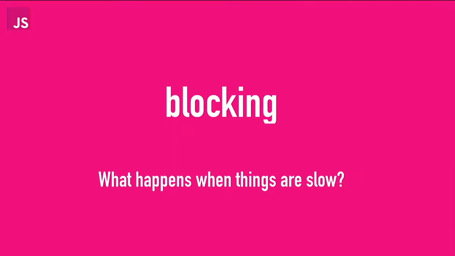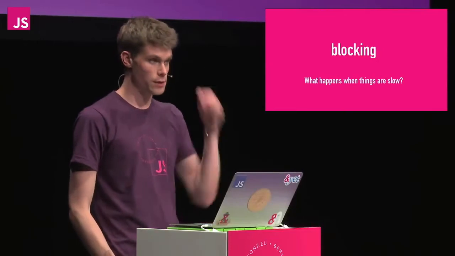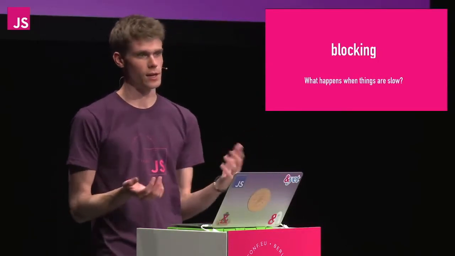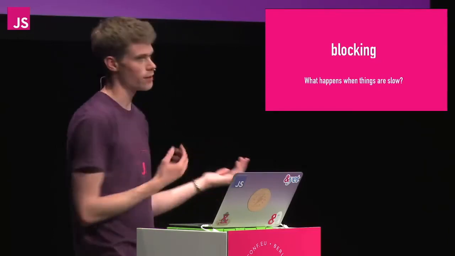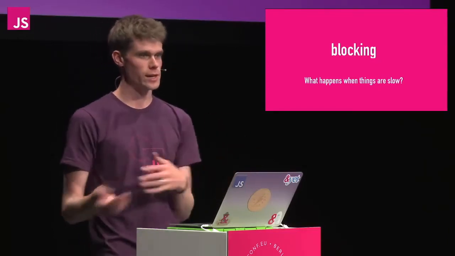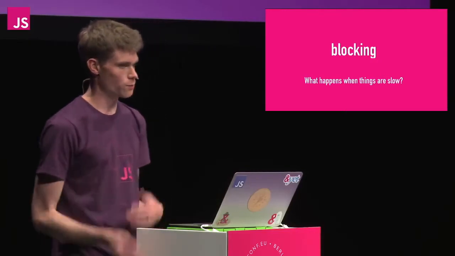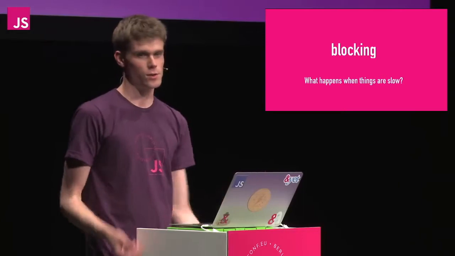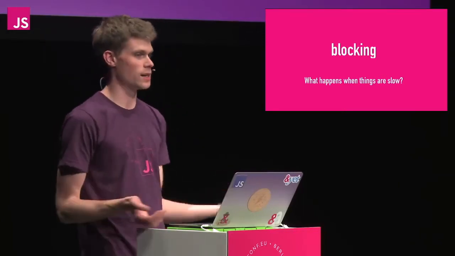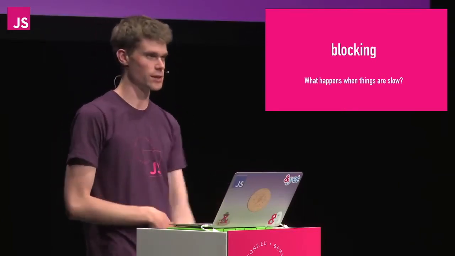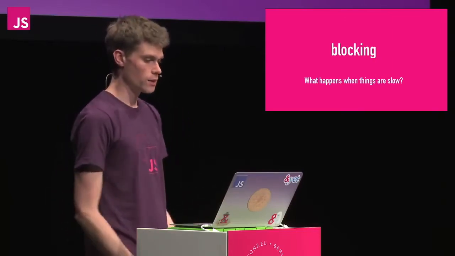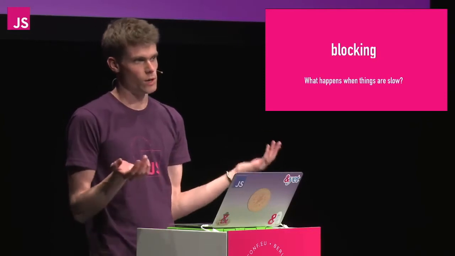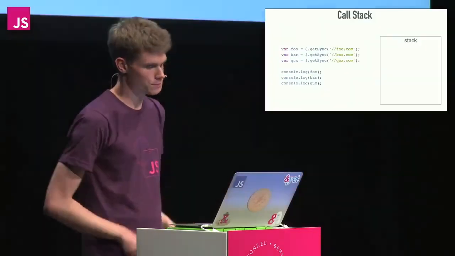So the big question then is, what happens when things are slow? We talk about blocking behavior. And for blocking, there's no strict definition of what is and isn't blocking. Really, it's just code that is slow. So console.log is not very slow. Doing a while loop from 1 to 10 billion is kind of slow. Doing image processing is slow. Network requests are slow. So things which are slow and on that stack are what blocking means.